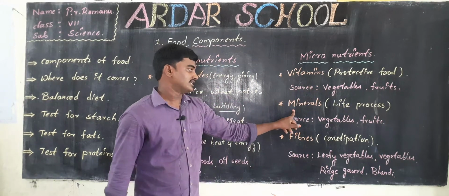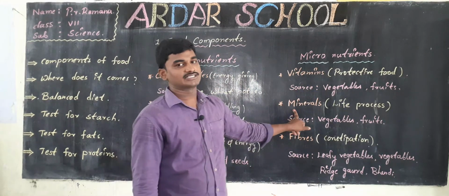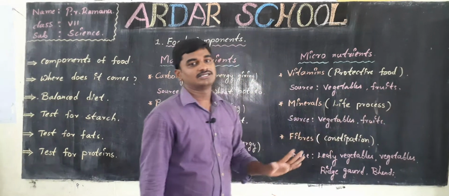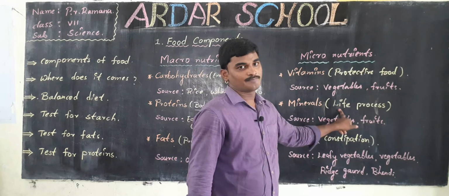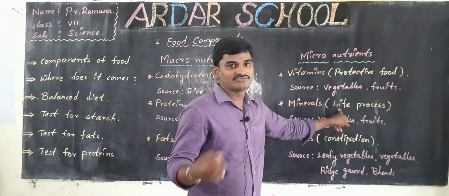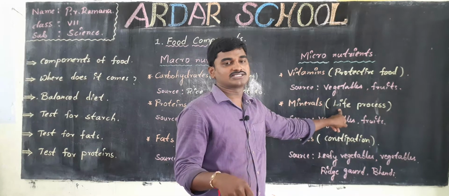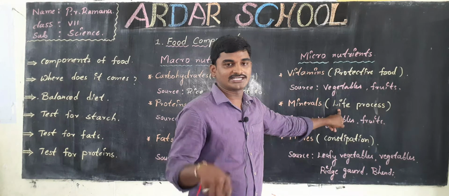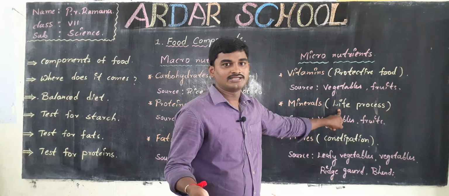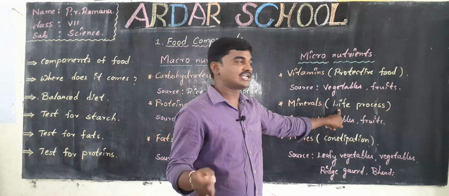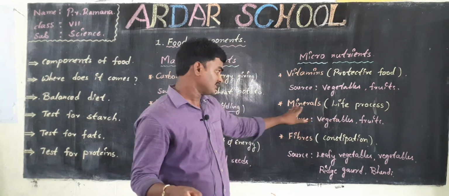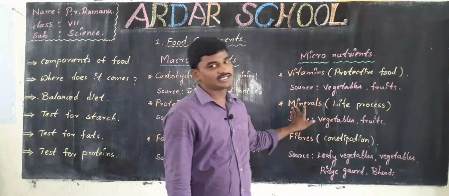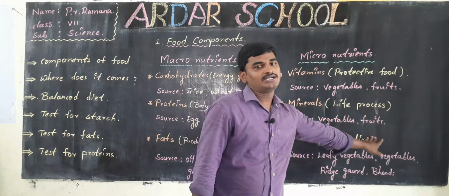And then the other micronutrient, minerals. Minerals are called life process nutrients. The digestive, nervous and reproductive systems, and also the excretory and respiratory systems, these life processes are conducted by the minerals. The sources of minerals are vegetables and fruits.